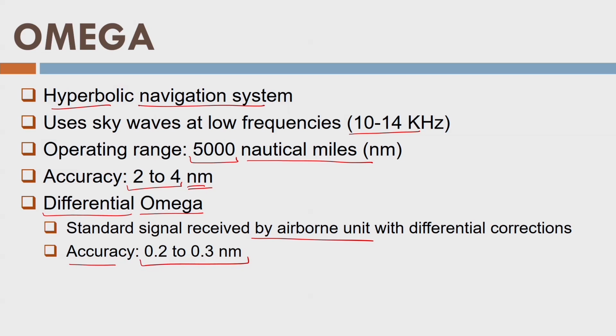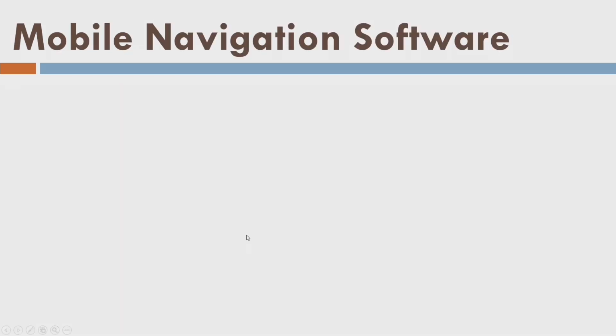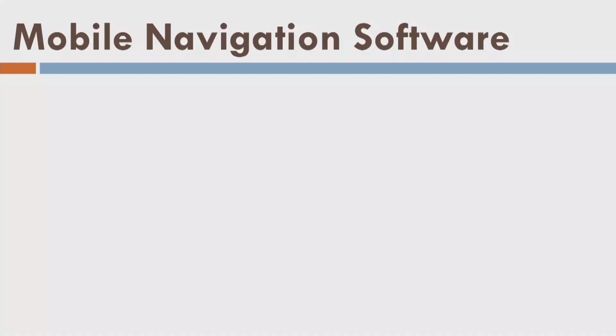What about mobile navigation software? How is it different from the standard map system? In the case of a mobile system, you have the map in the background, and the map is showing some path from home to a restaurant.